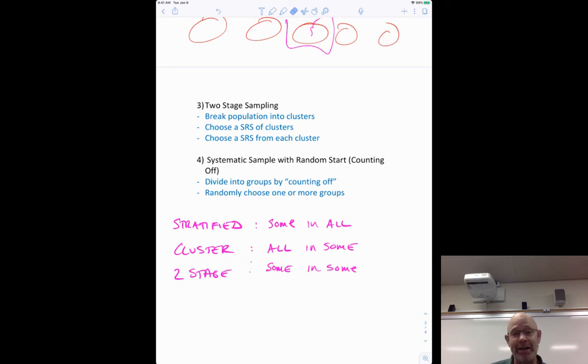Doesn't mean it's bad, and it's a lot quicker. Think about how quick that is. As you come in, I just grab every 10th person rather than putting every name in a hat and having to pick them out or something like that.